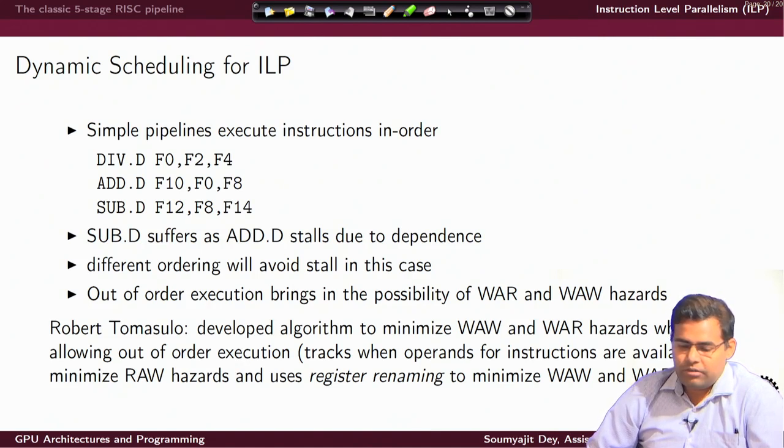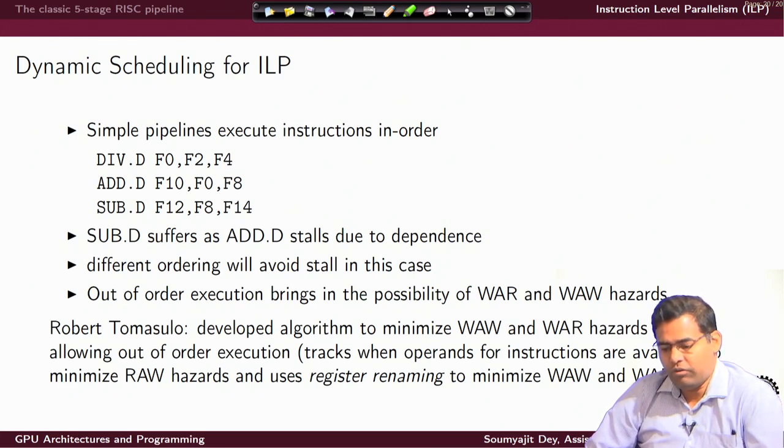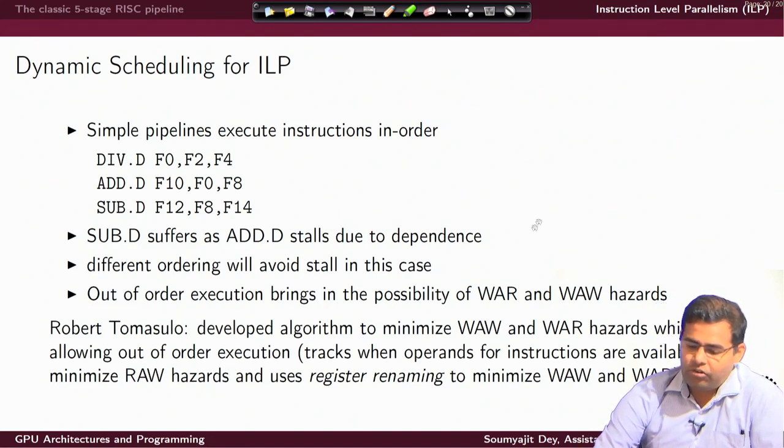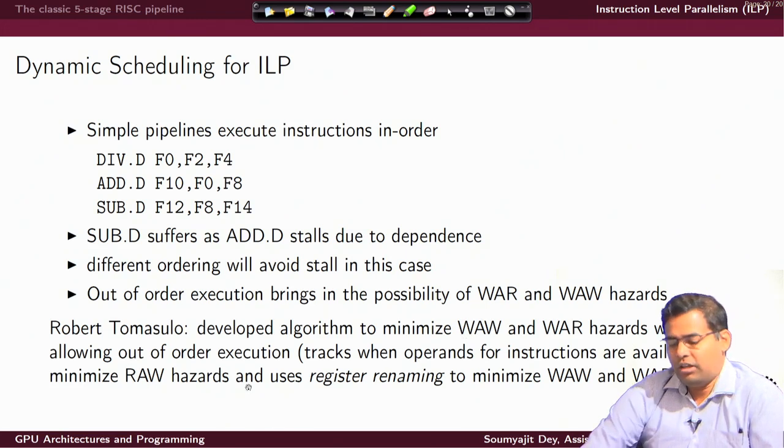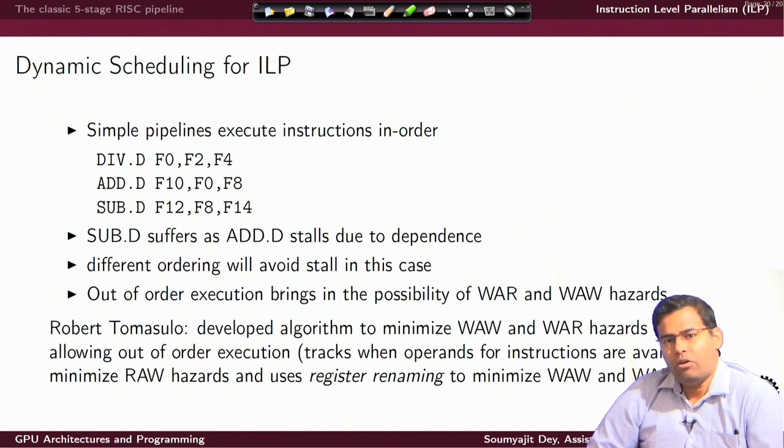There is a very famous algorithm by Robert Tomasulo, well known as Tomasulo's algorithm, which is basically a way of choosing instructions that would execute out of order while minimizing these WAW and WAR type hazards and resulting stalls. Essentially, the algorithm tracks when operands for instructions are available to minimize hazards, and it employs an optimization technique well known as register renaming.